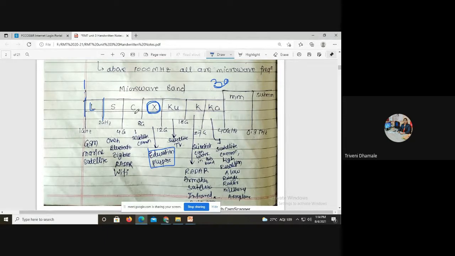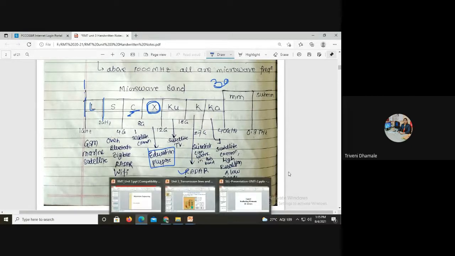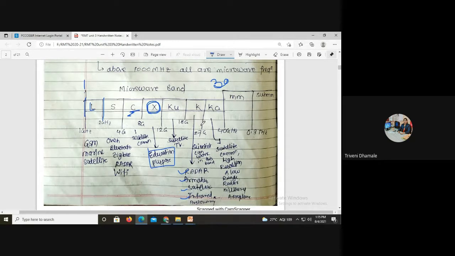4 to 8 gigahertz is satellite communication, the C band. The X band is specifically for educational purposes. 12 to 18 is satellite TV, the Ku band. Then the next band is 18 to 27 gigahertz, the K band, used for radar, amateur, satellite, and also in astronomy, the GMRT.